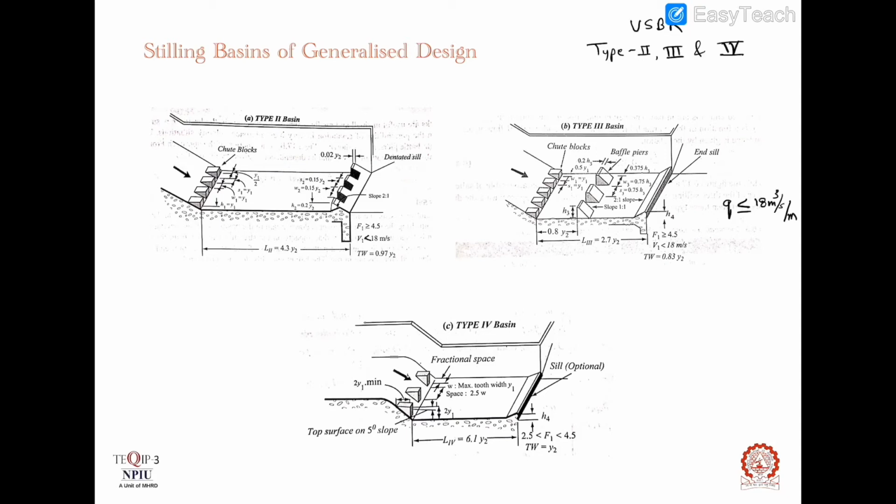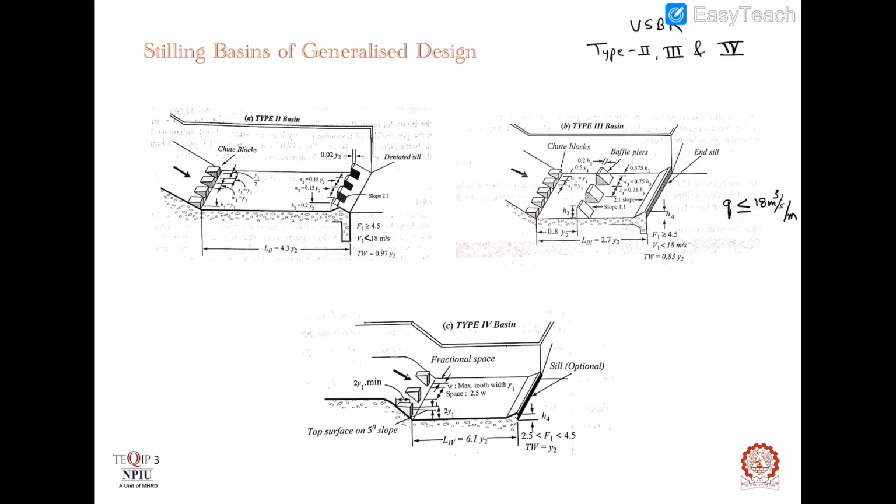USBR basin type 4. The type 4 basin is recommended for use with jumps having F1 in the range 2.5 to 4.5, which may occur in small size canal structure and small spillways. These stilling basins not only dissipate the energy but also aim to reduce the formation of waves and possibility of post jump in the channel downstream of the basin.